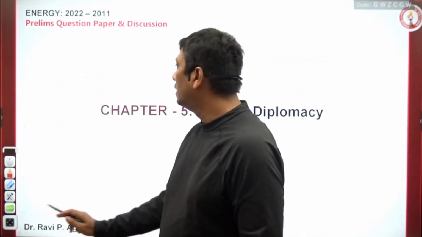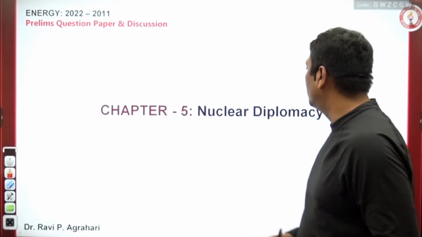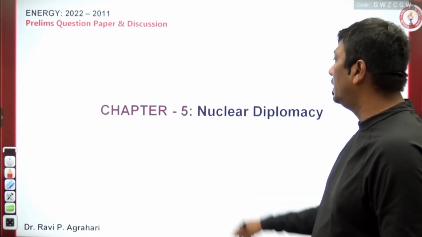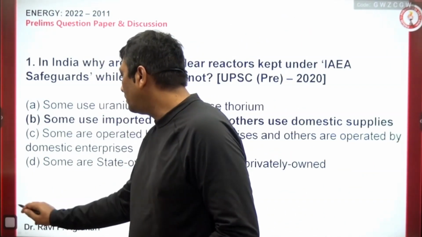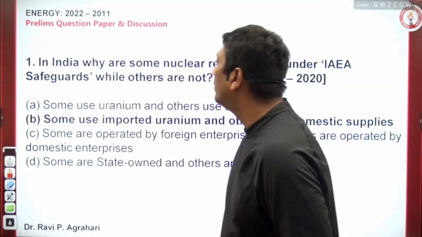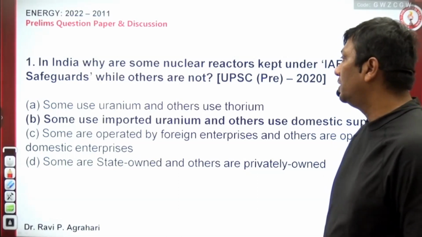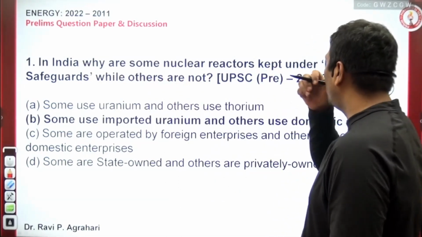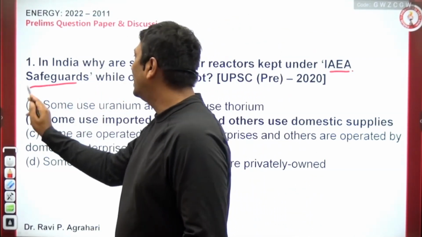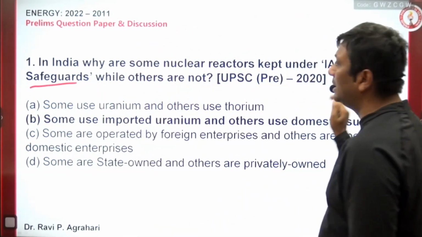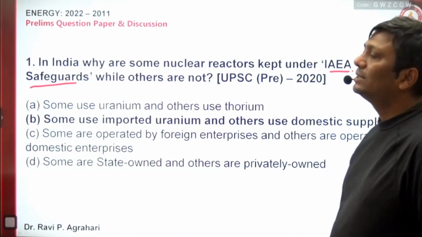Now come next. Finally, this is chapter number 4, it's over. And now I'm coming to the next chapter, number 5. This is nuclear diplomacy. So come on, chapter number 5, nuclear diplomacy. What will come in chapter number 5? In India, why are some nuclear reactors kept under IAEA safeguards while others are not?